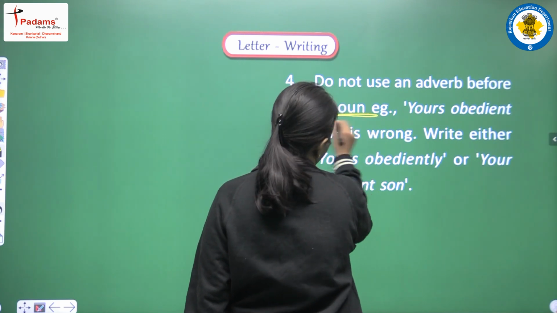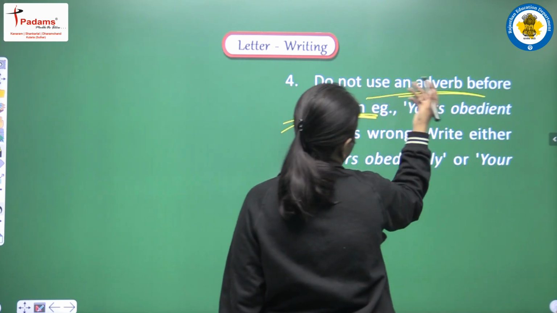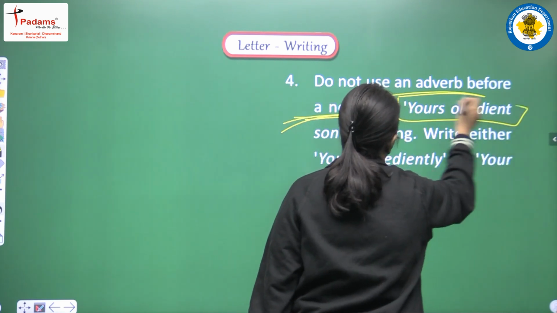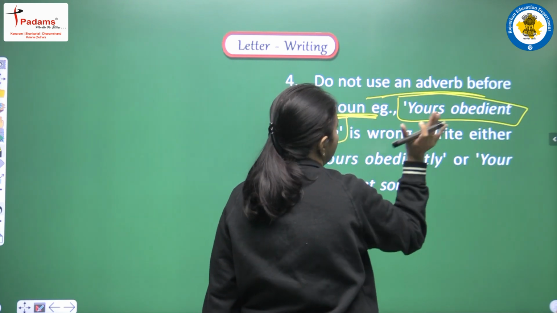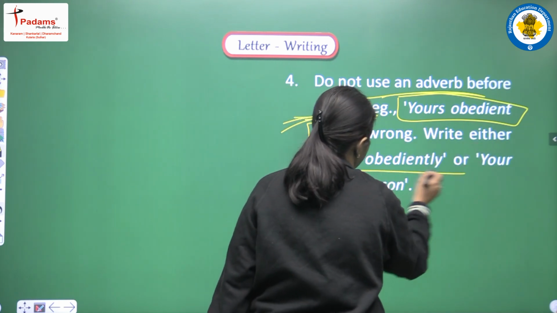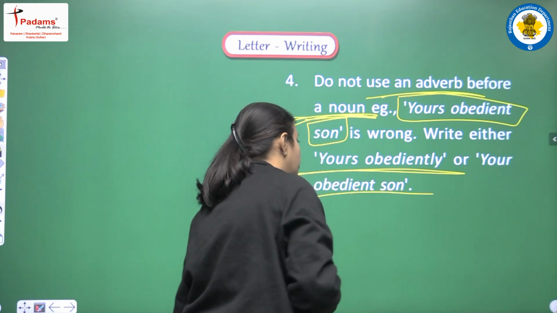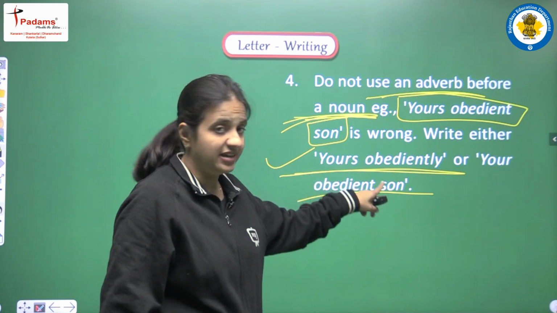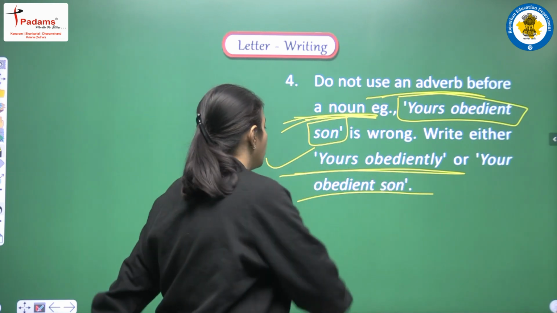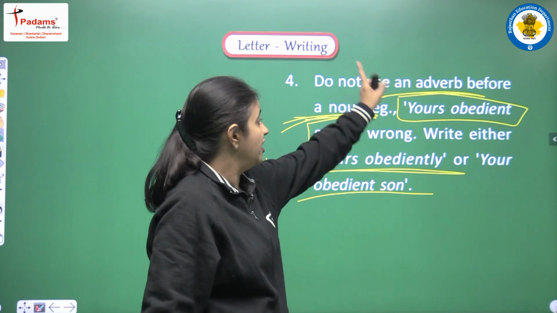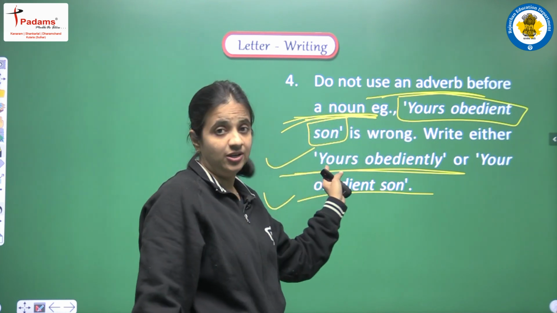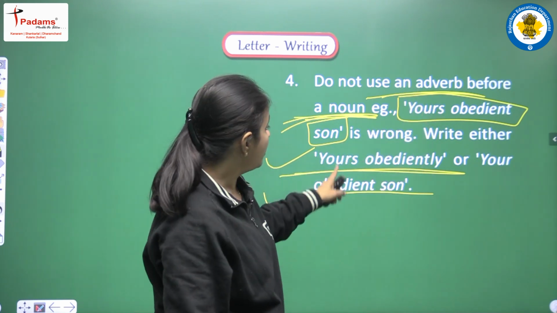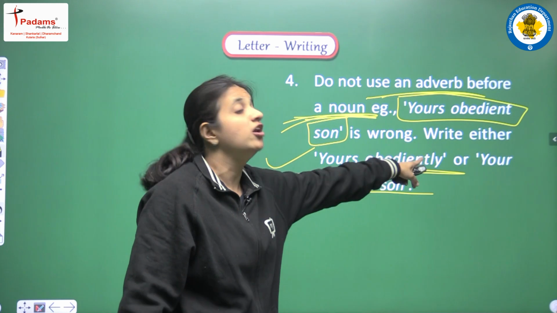Next point, do not use an adverb before a noun. So if we are writing any noun, before that we cannot write any kind of adverb, like yours obedient son. This is a wrong phrase. We cannot use this, but write either yours obediently, or your obedient son. So these are the correct options. Both are correct, but we cannot write yours obedient son. You can write your obedient son, you cannot write yours here. If you are writing yours, then you have to write yours obediently.